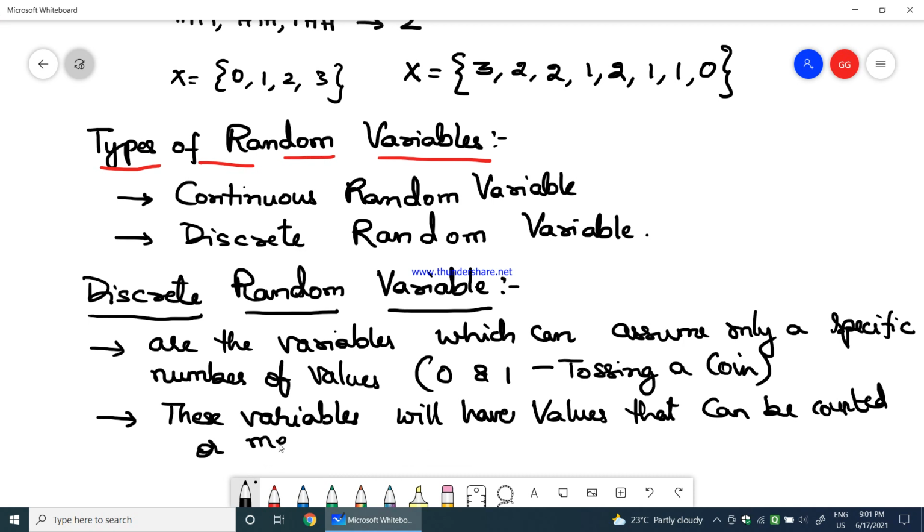You can measure or count the discrete random variables. So in tossing a coin, you can find out the number of heads or number of tails that come into the picture, so you can measure it.